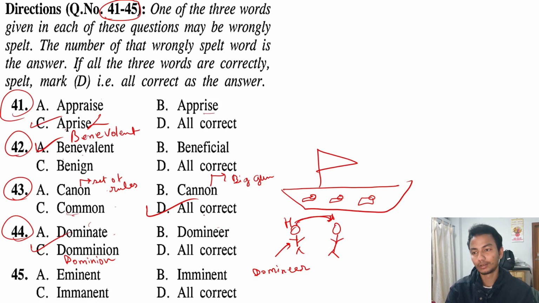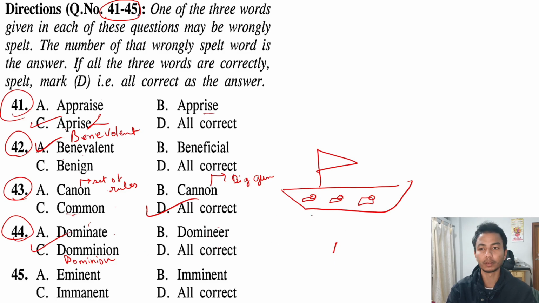Okay, I hope you at least somehow were able to relate with what I said, and when you come around these kind of words, my face will come to your mind. Okay. And lastly, dominion is a territory that is ruled by someone else. For example, the British had their dominion over India, over Africa, something like that. Okay, dominion is a place which is being ruled without the consent of the one being ruled over.